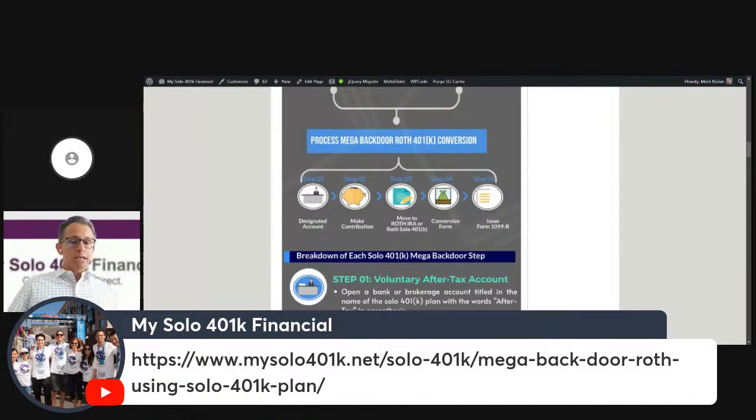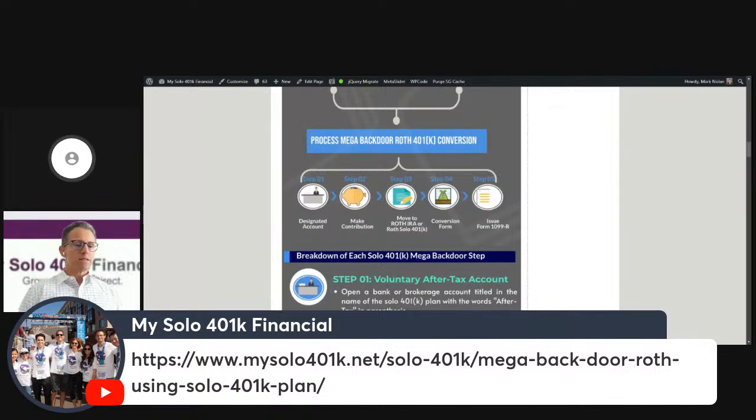So you need to complete our online conversion form on a timely basis so that we collect the necessary information to complete the final step of the mega backdoor Roth, which is issuing the Form 1099-R, which gets issued to the IRS and a copy to you as the participant for reporting it on your taxes.